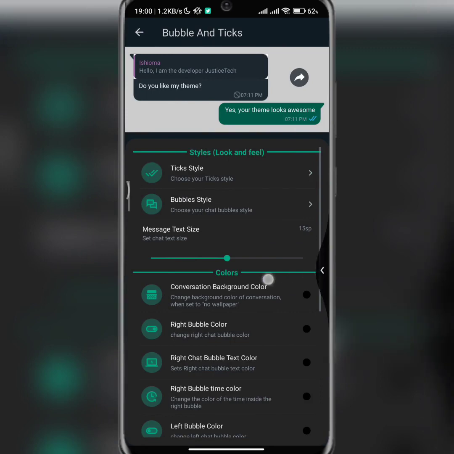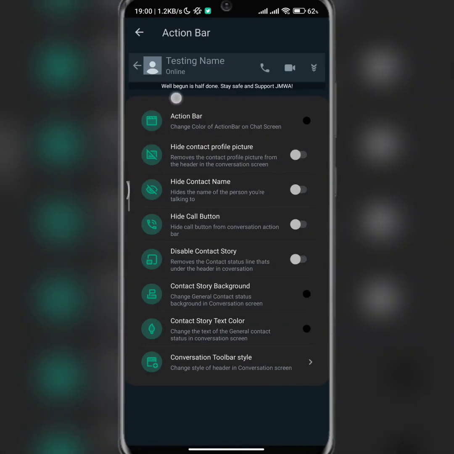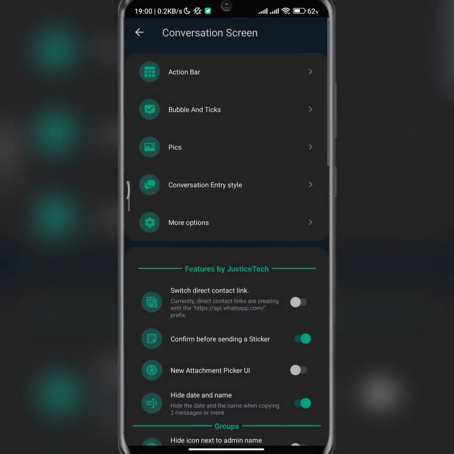And I think I saw something just now. Well begun is half done. Stay safe and support JM WhatsApp. So this JMWM is JM WhatsApp. Okay, so yeah, that is basically that.